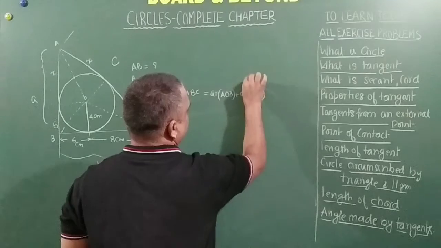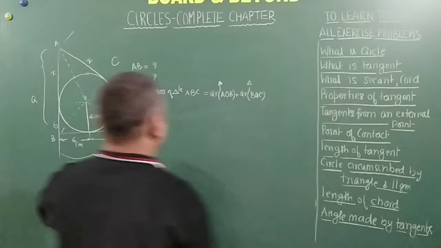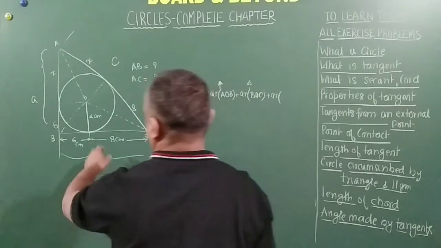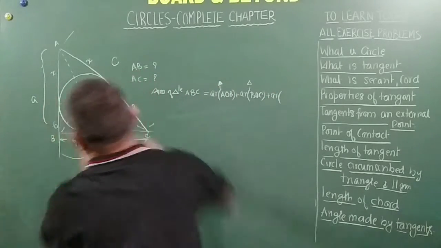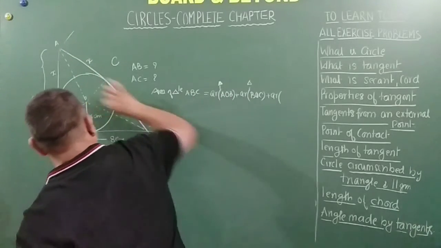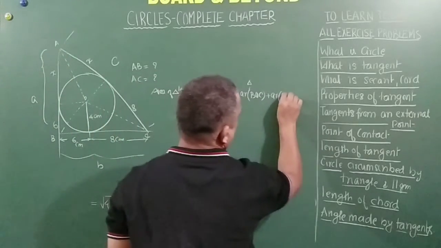Of course the triangle sign has to come, but because of space constraint I am not writing it, so please don't get confused. I am talking about AOB, I have done. BOC, I have done. Now AOC, I need to do.